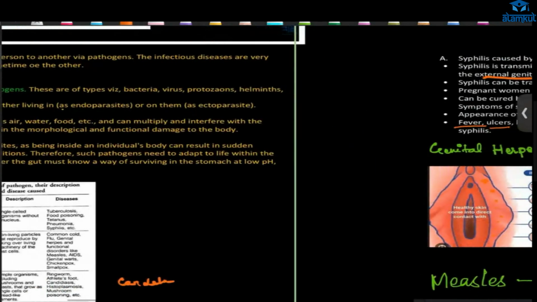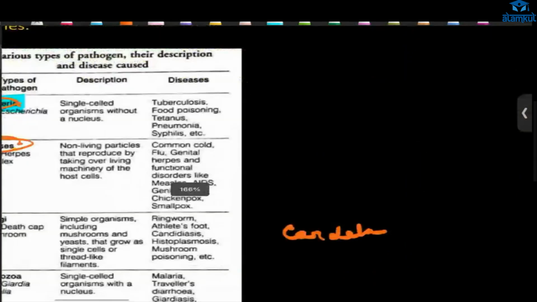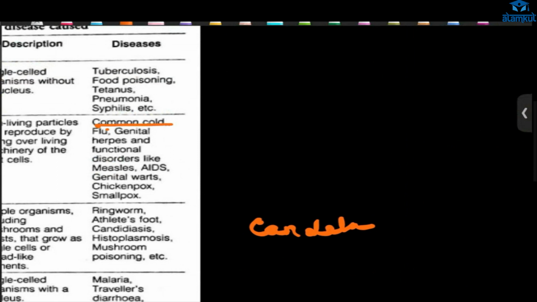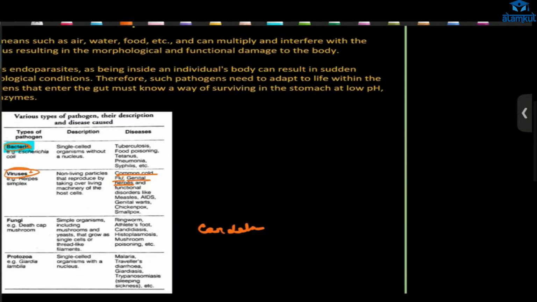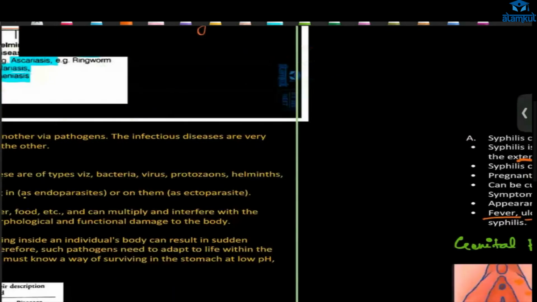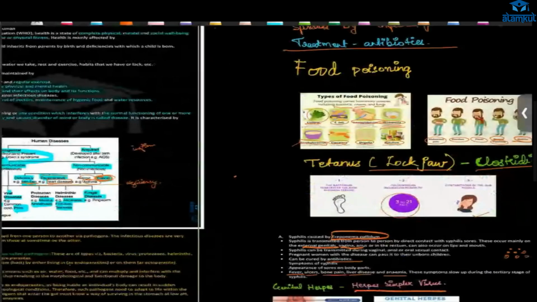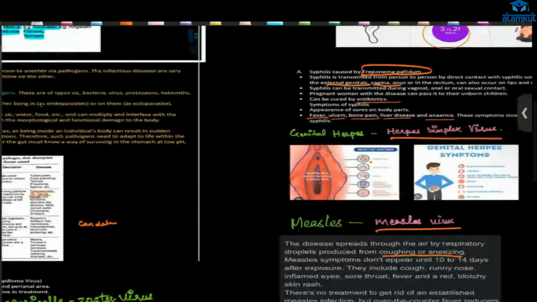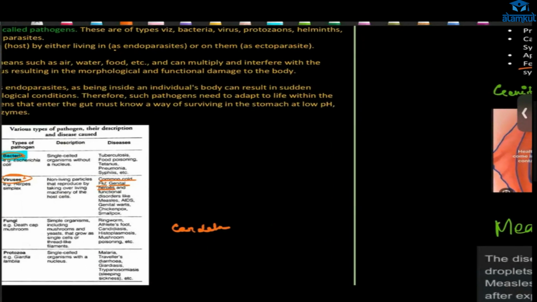We have common cold, you will learn more about that. Flu, also like common cold. Then genital herpes. Let's see these things. This tetanus, this food poisoning, tuberculosis, and genital herpes are not there in your book. You have common cold.